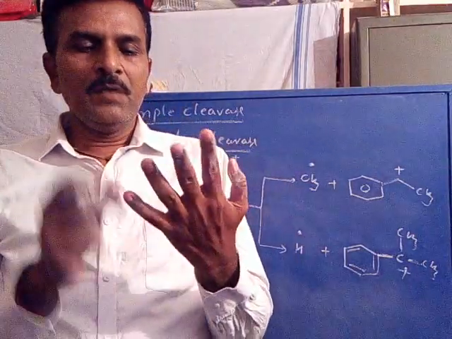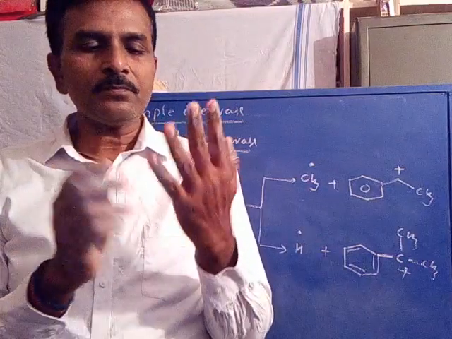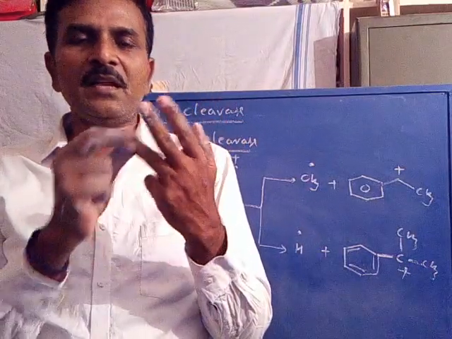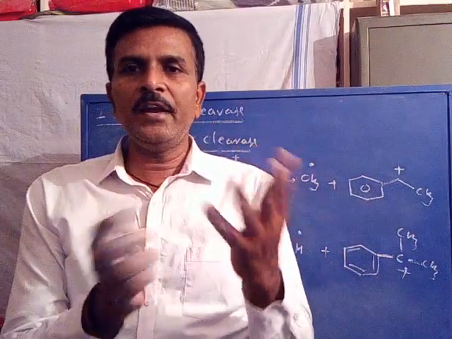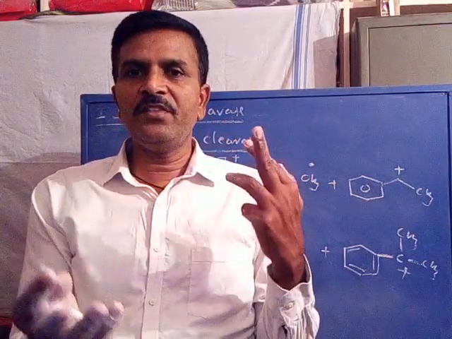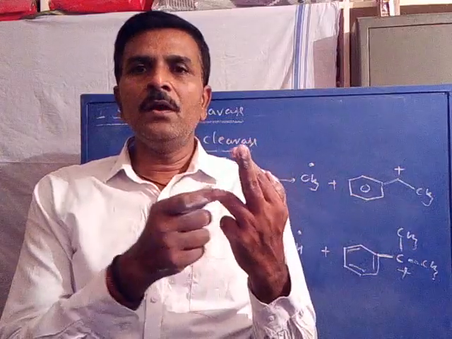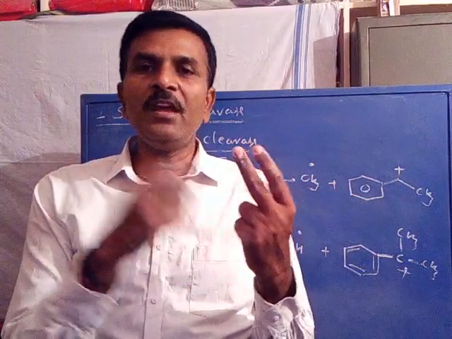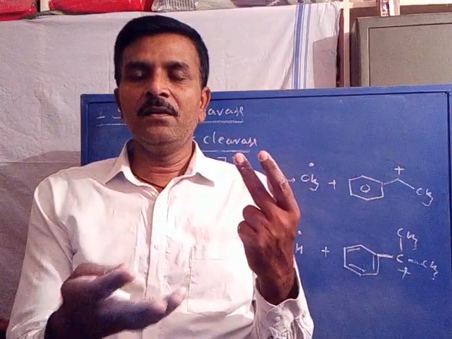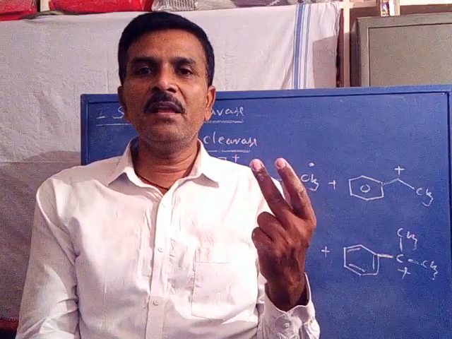Now we have discussed the fragmentation process. One is simple cleavage, the other is rearrangement. Simple cleavage includes heterolytic cleavage, which we have discussed, and homolytic cleavage, in which we have studied different types of bond cleavages.